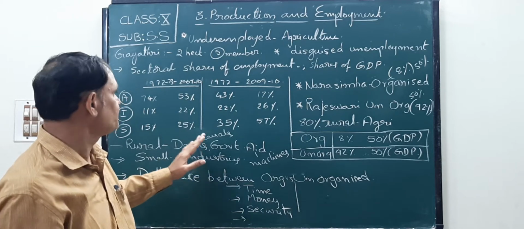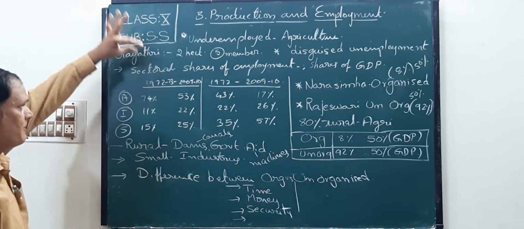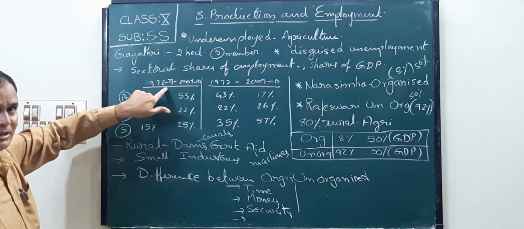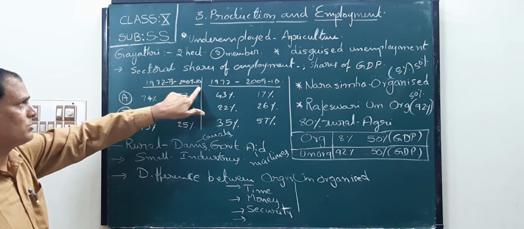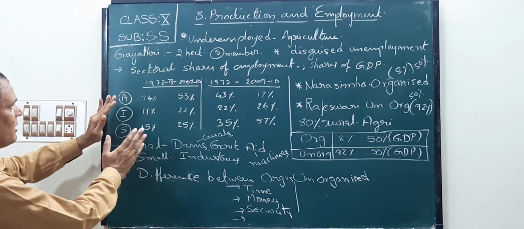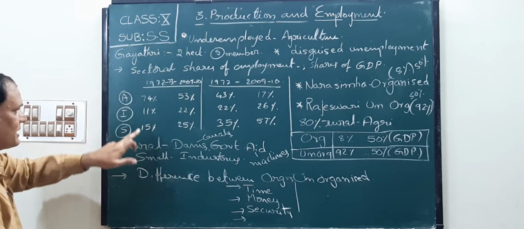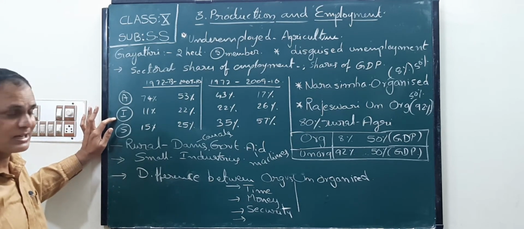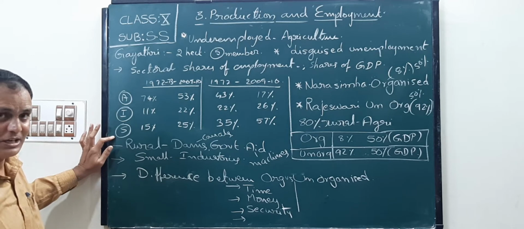Listen to me here. For the 1972-73 economic year and the 2009-2010 economic year, what is the share or percentage of three sectors? Agriculture sector, industry or secondary sector, service sector or tertiary sector.